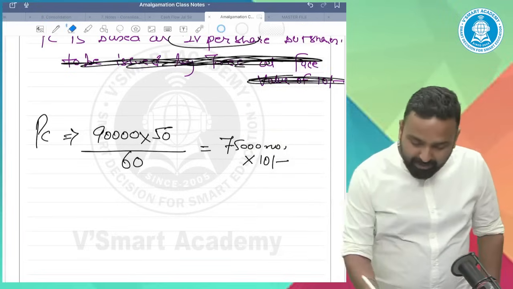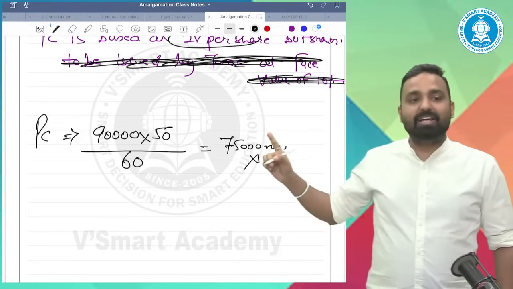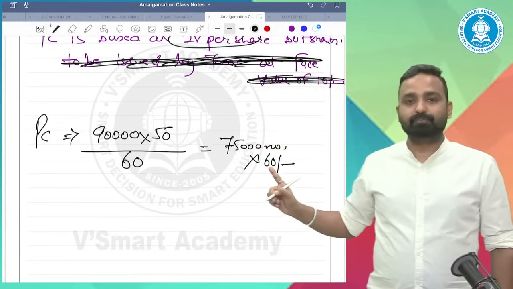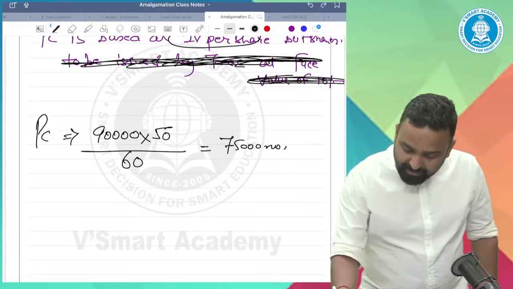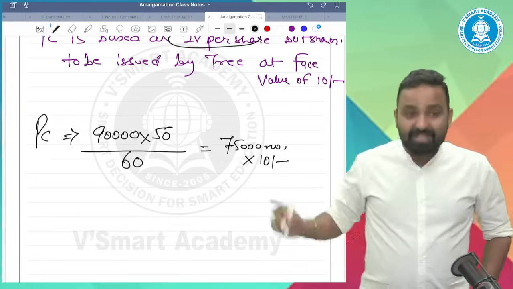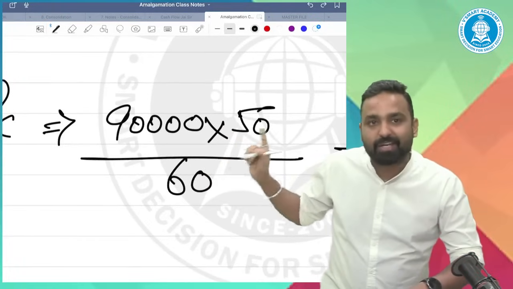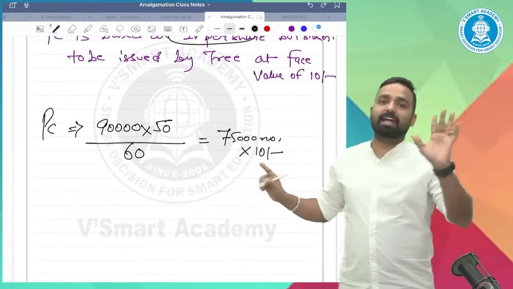If this point was not given in the question, what would I have to do? Obviously, I would give you these shares at my market value per share. But since this line is given, the shares I calculated based on the market values, but I will issue the share at face value.